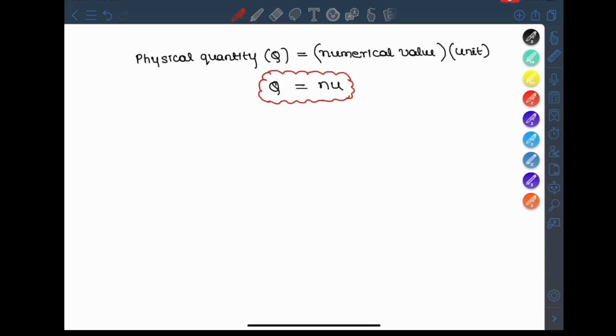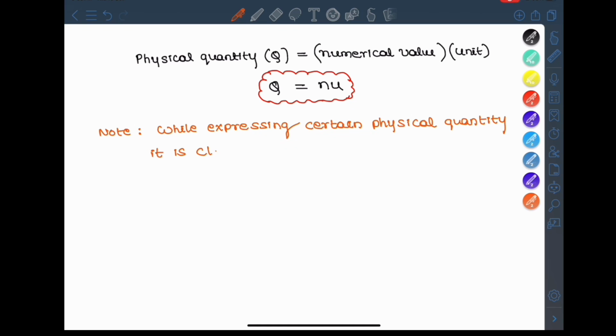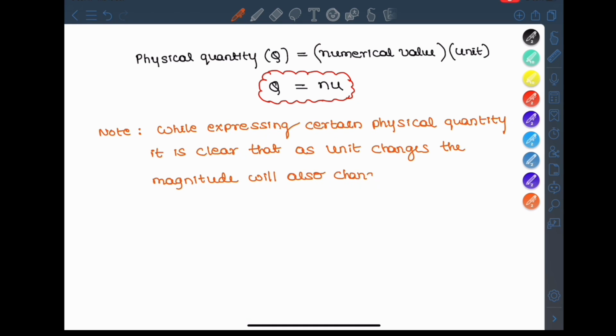Just write a note. While expressing a certain physical quantity, it is clear that as the unit changes, the magnitude also changes. For example, 1 kg is equal to 1000 gram. See, 1 and 1000, kg and gram. As the unit changes, the magnitude changes along with it.